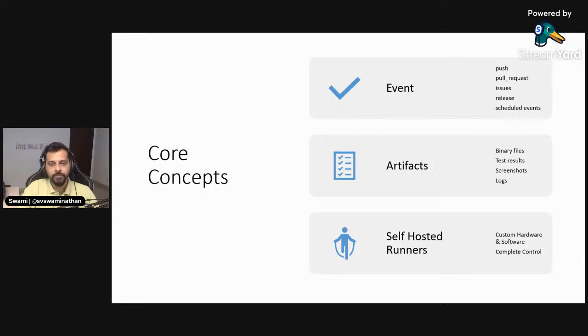But if you're an enterprise and you want to have control over what machines you run your builds on, or, for example, if some of those runners are not available in GitHub, one of the examples I've seen is Red Hat Enterprise Linux, which is a specific variant that is not available as a default runner there. If you have such specific needs, and you want full control over the machine, the hardware, and the software, what it needs and what it runs, then you can go for self-hosted runners.